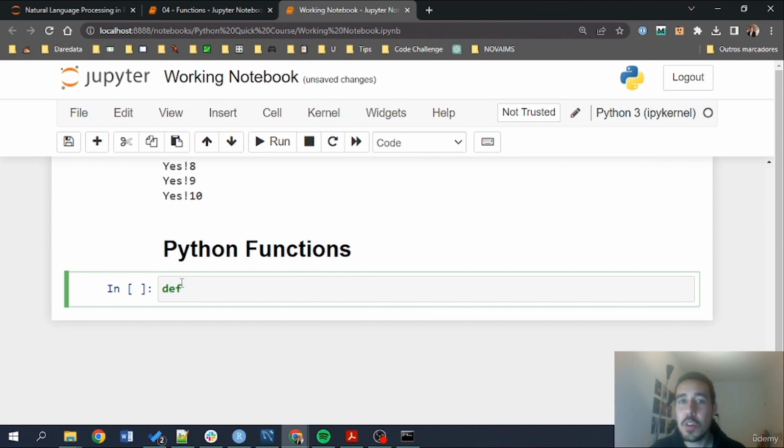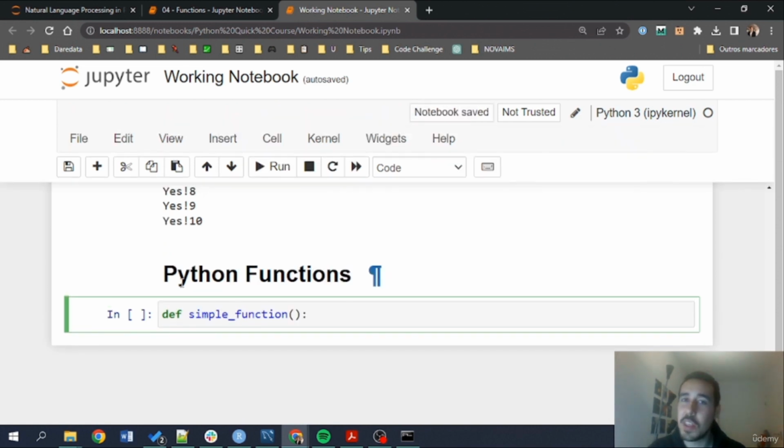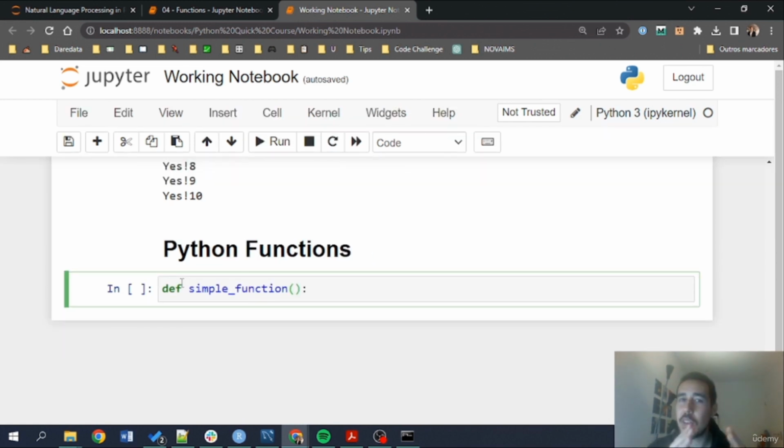So the def keyword will let me write any type of new function, and I'm going to do here something called simple function, and I can open parentheses and close parentheses to let Python know that I'm creating a function along with the def keyword. We'll see what will go inside these parentheses in a bit. Again, we use a colon after defining the function.